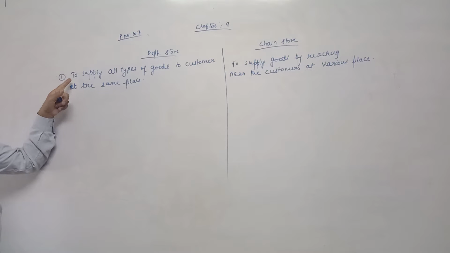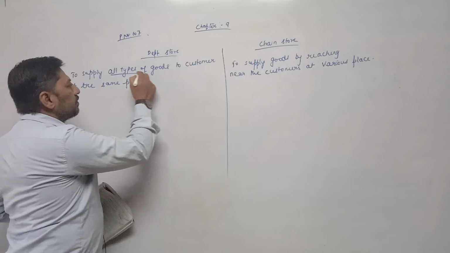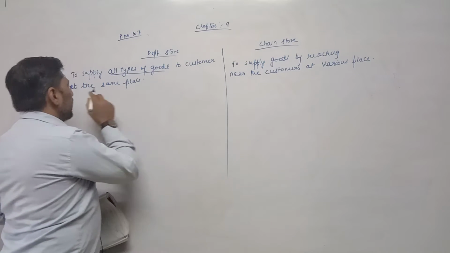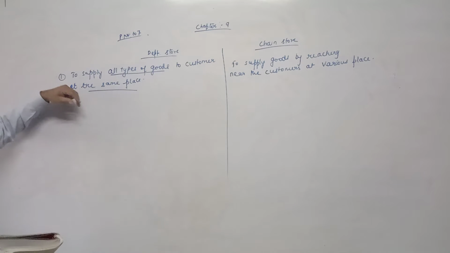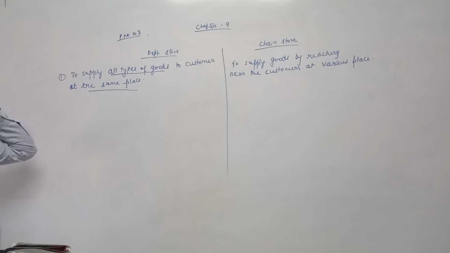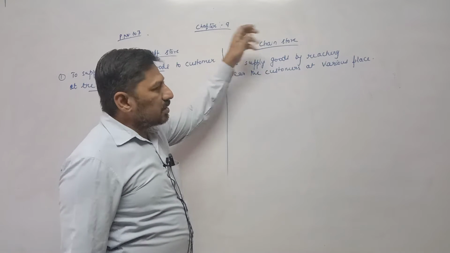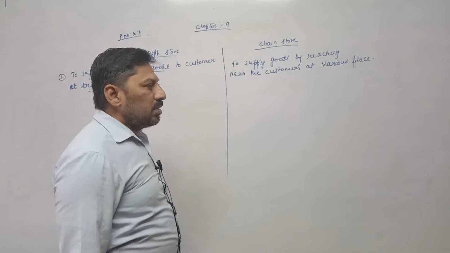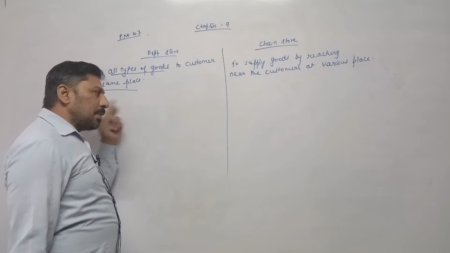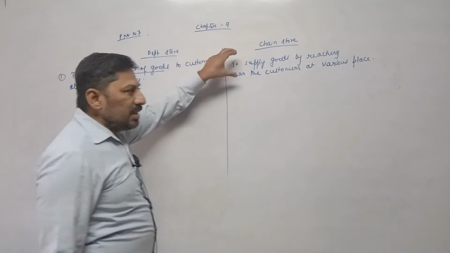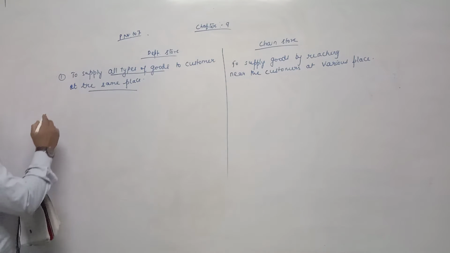Once again, first difference: to supply all types of goods to customer, but at the same place. At the same place means customers approach the departmental store in order to purchase goods. In case of chain store, they try to reach nearest to the consumer or customer. Second, they sell varieties, different types of goods, and they sell only a particular type of goods. Second difference.